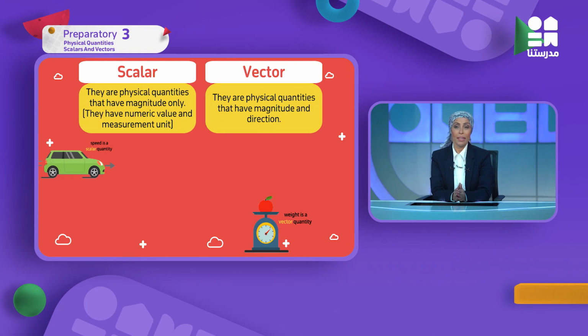Okay, what if I said I'm buying 5 kilograms of banana? 5 and kilogram. I didn't say kilograms of banana to the north or to the east. Just 5 kilograms of banana. So is it vector or scalar? It's scalar.